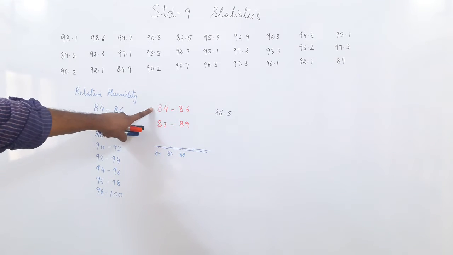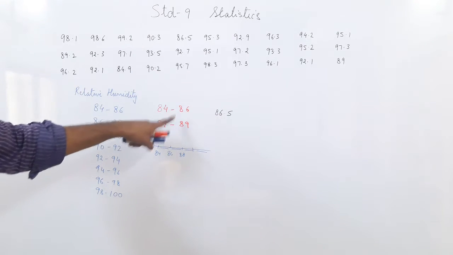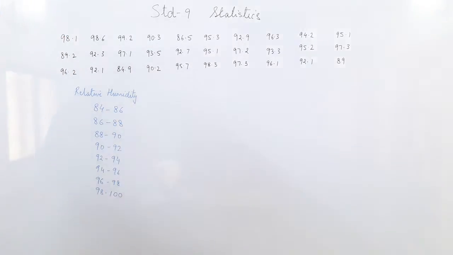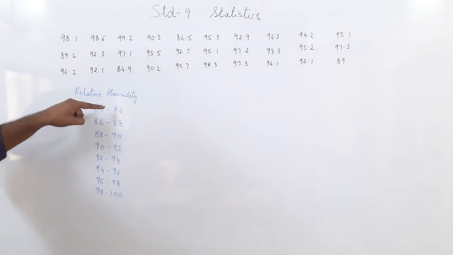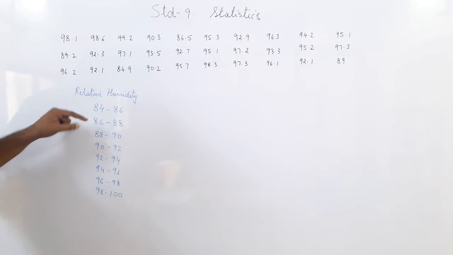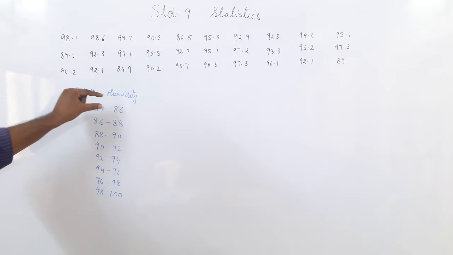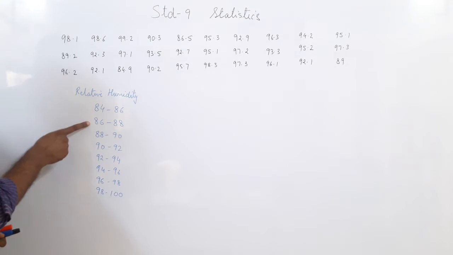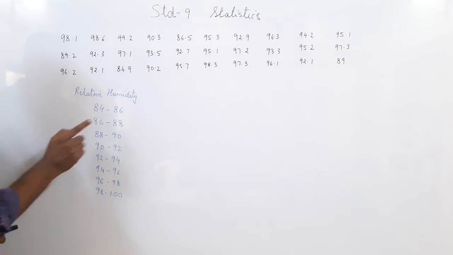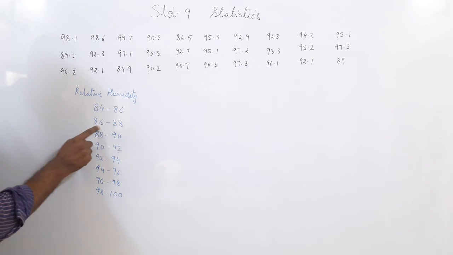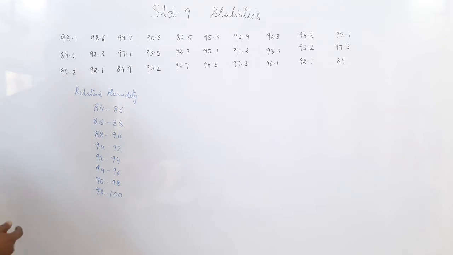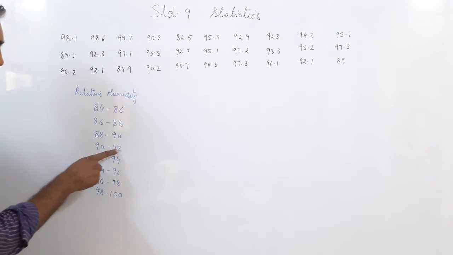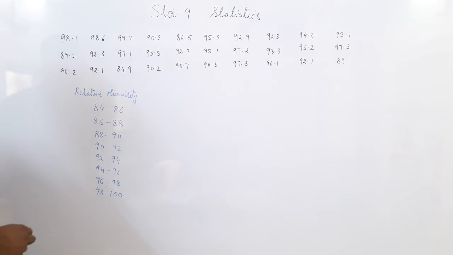So this is discontinuous and we have decimal points, so we cannot take this, we have to go to this. But when we take these classes, a problem arises here. Have you noticed the problem? You have got 86 over here also and 86 over here also. So if you get a reading of 86, where will you put it? Will you put it in this class or this class? By convention, we have to take this class. That is the rule. Remember, if you get a reading of 86, it won't come in this class, it will come in this class. So remember, if you have a reading of 92, it won't come in this class, 92 will come in this class. It will always come with the lower limit and not as an upper limit.